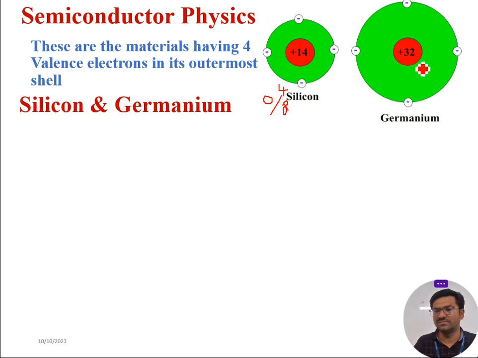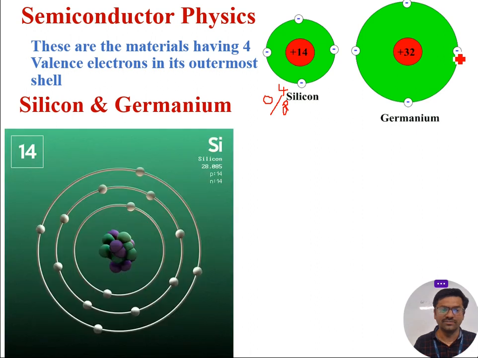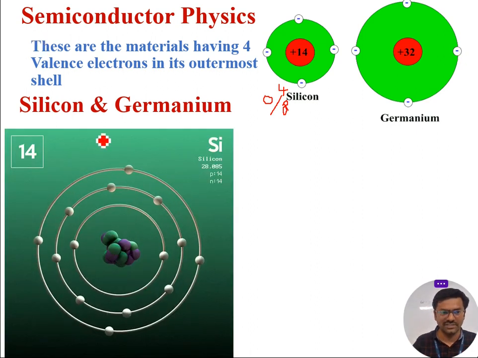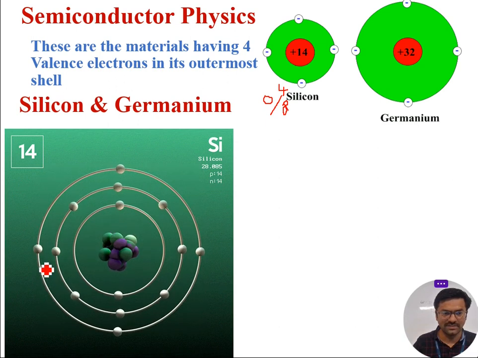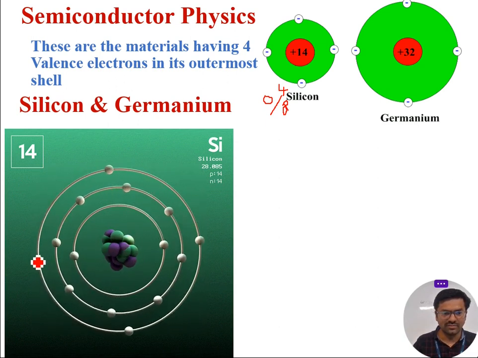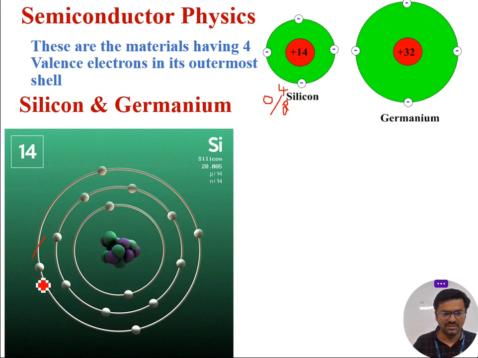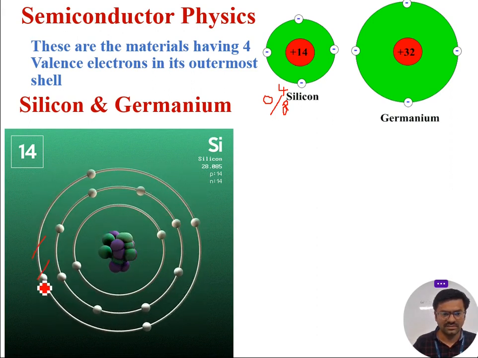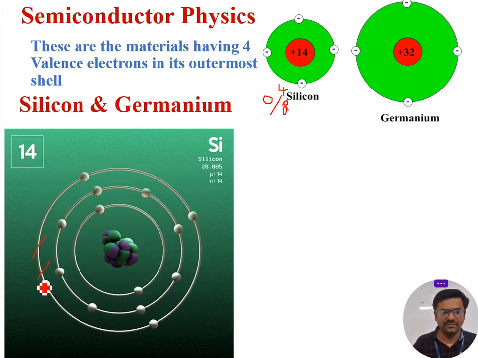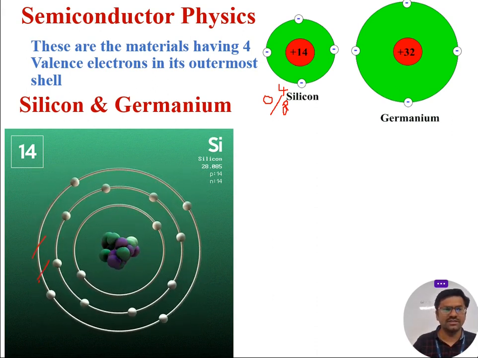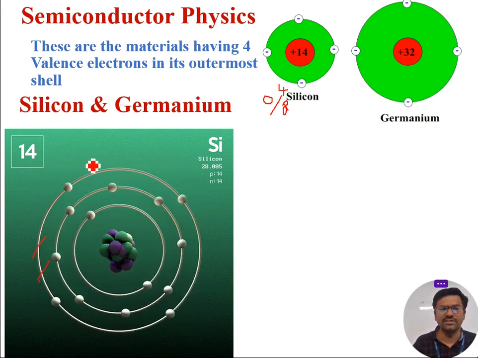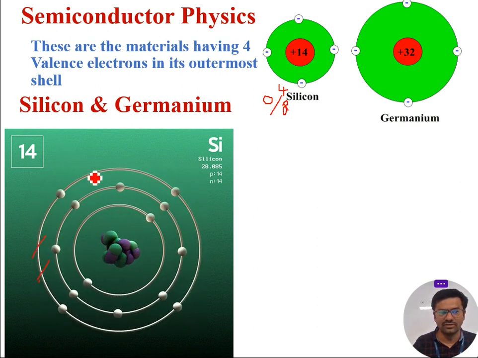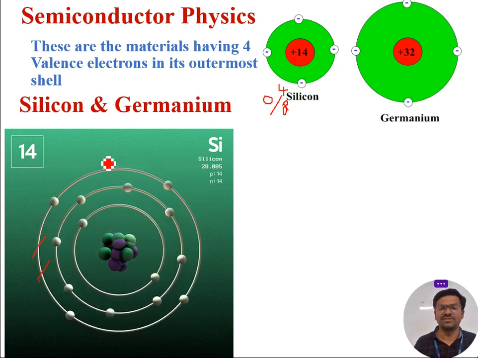When we come to germanium, its atomic number is 32. Here also in the outermost orbit we have 4 valence electrons. If we look at the actual atomic structure of both silicon and germanium, we can easily find 4 valence electrons revolving around the outermost orbit. First, second, third and fourth. So these are the 4 valence electrons present in the outermost orbit of silicon, and they are very loosely bonded in the atomic structure.